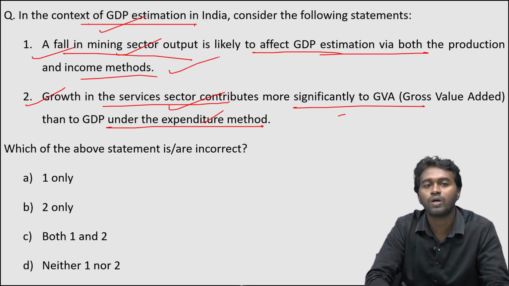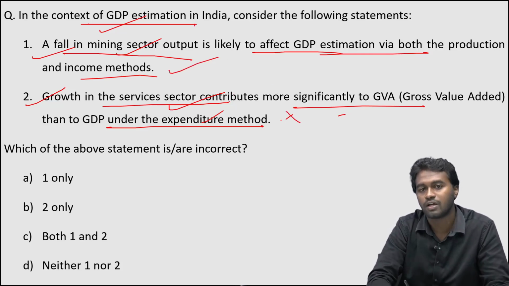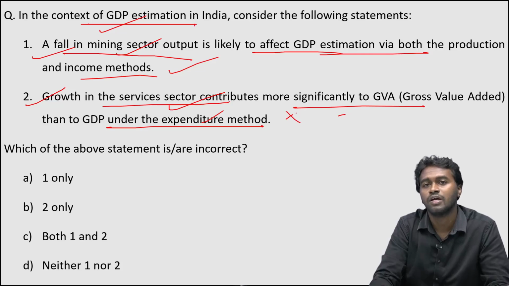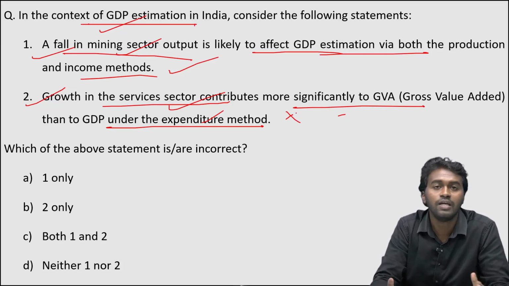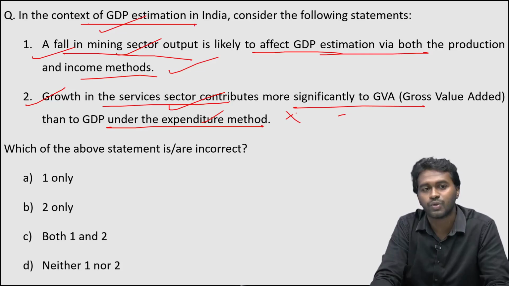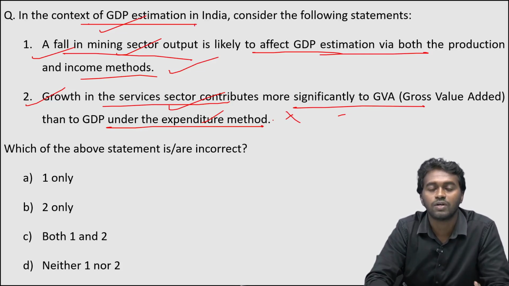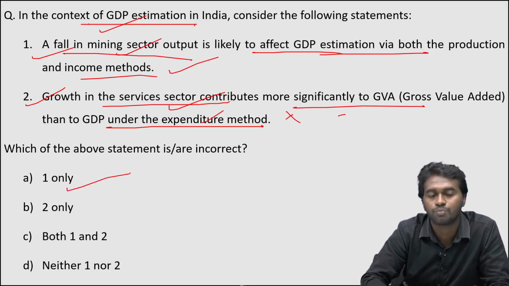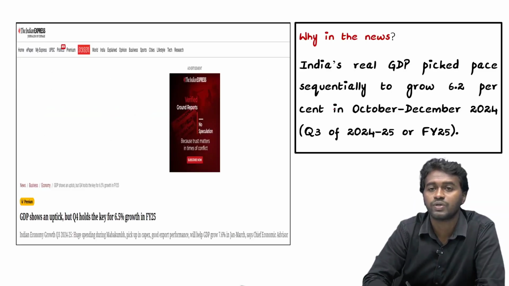Therefore, statement 1 is correct and statement 2 is incorrect, because you will not get a different result if you use any of these 3 methods, right? Therefore, the correct answer is option A, 1 only. So why are we discussing this? Because recently India's real GDP grew by 6.2% in the third quarter of the financial year 24-25.